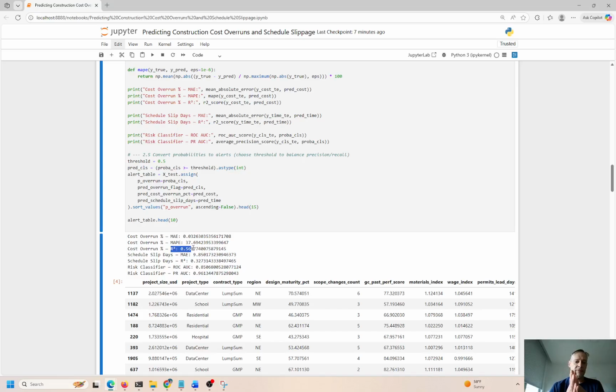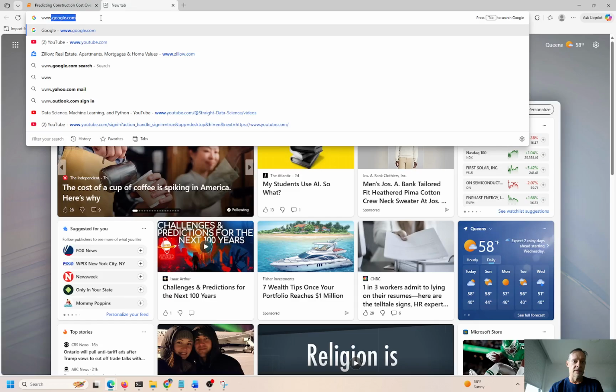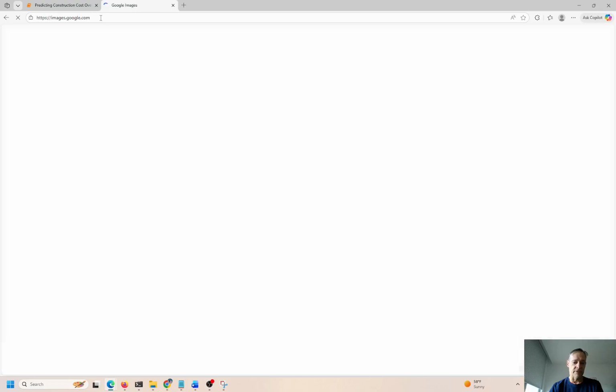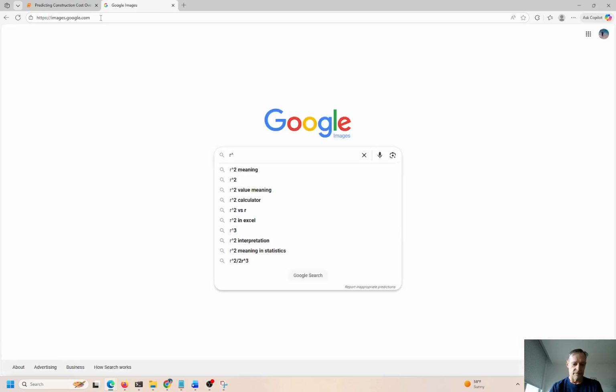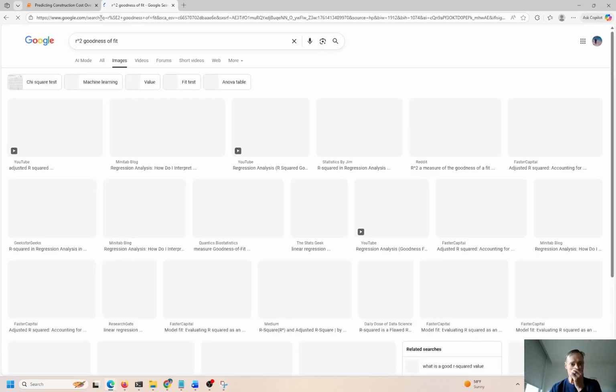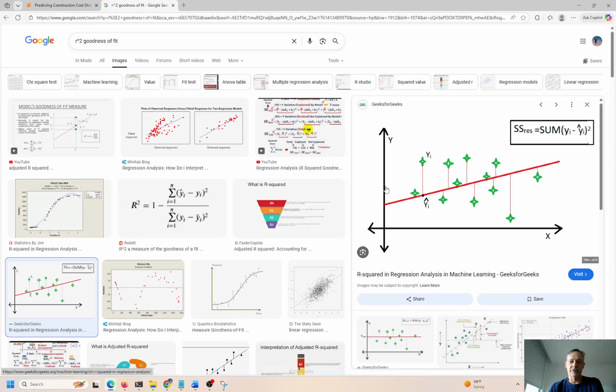So that just means R squared is the goodness of fit between all the independent variables and the average of all the independent variables, all averaged together. Let me see if I can find an example here. Let me see, images, R squared. You can see from the illustration over here, here's the average line. The red line is running between all of the green dots on the XY axis, right?